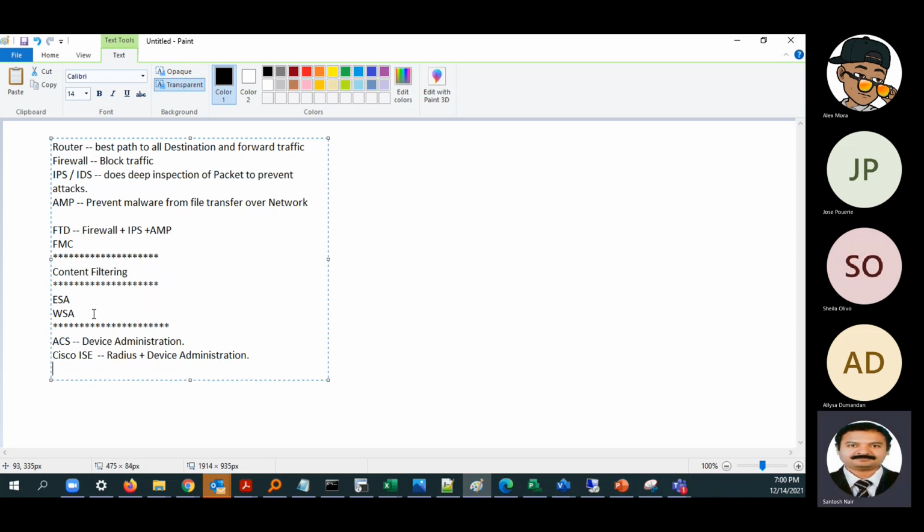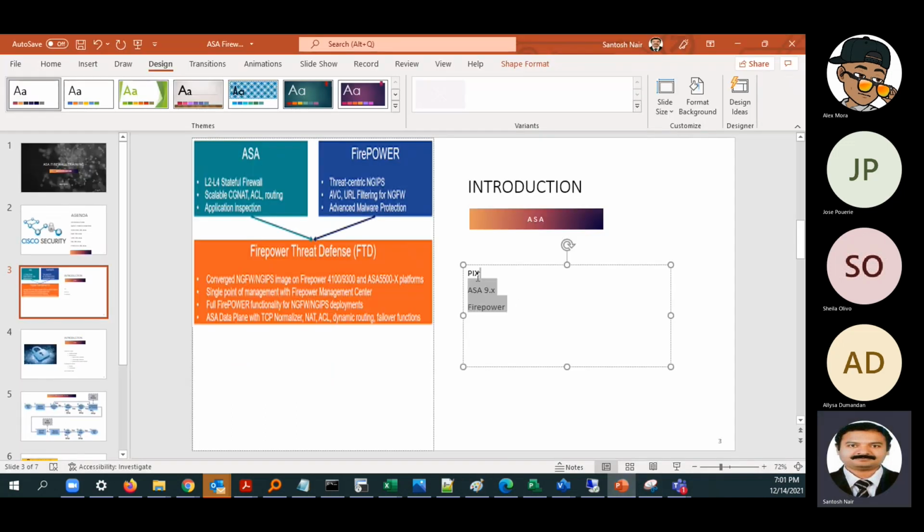Okay, so you understood till this part, at least the basics of each of these tools. What is this tool and why is it used? What is the function of each of these tools? Is this part clear? Yes, it's clear. Okay, so we'll go to the slide again. Till this part is clear.